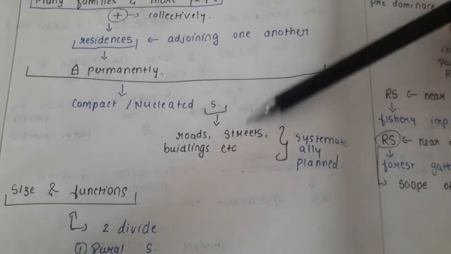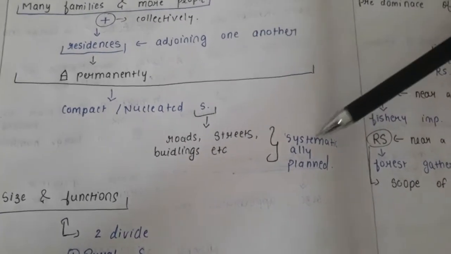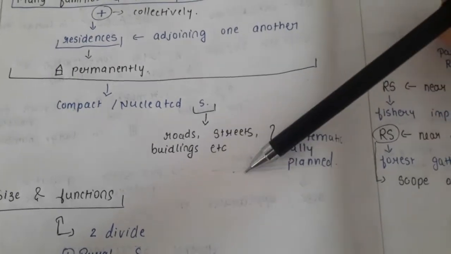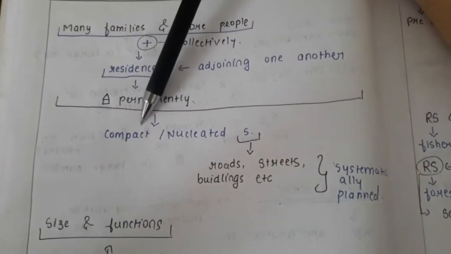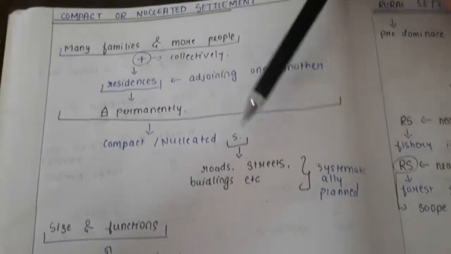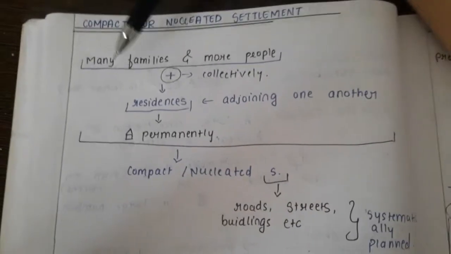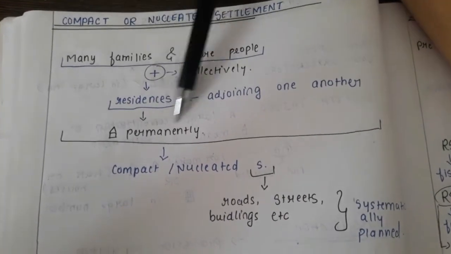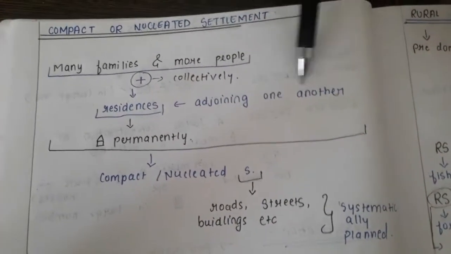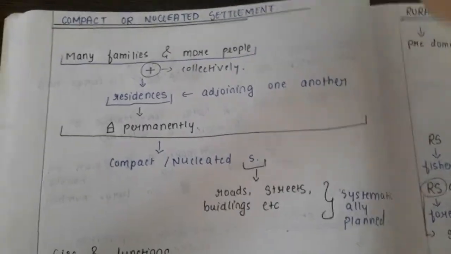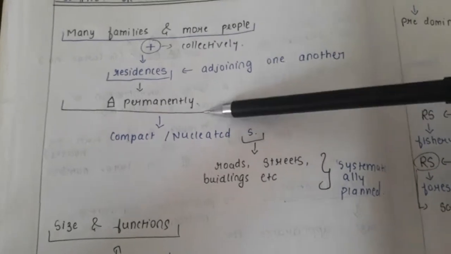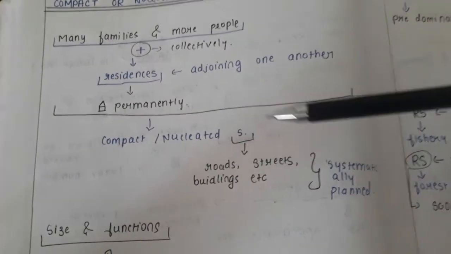And this settlement has systematically planned roads, streets, buildings, etc. This is the characteristic of nucleated or compact settlements. So the keywords that you need to remember in this are many families, more people, when they decide collectively to create residences adjoining one another, that is close to one another, and when they start living there permanently, it can be said compact or nucleated settlements.